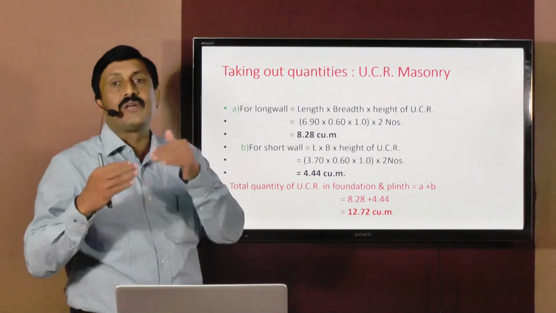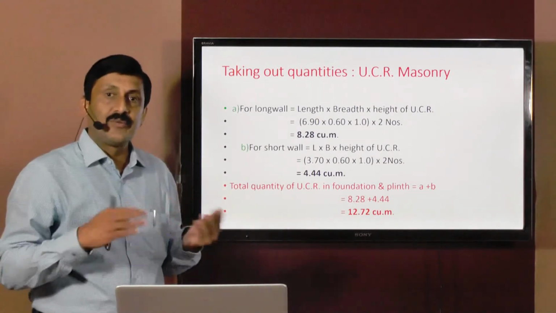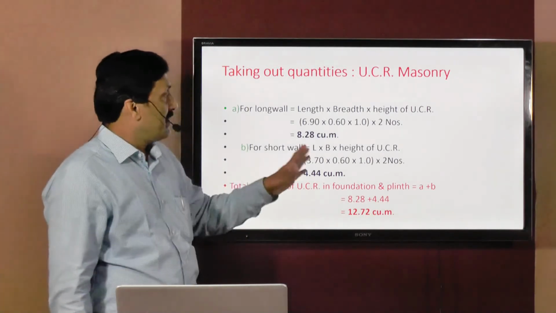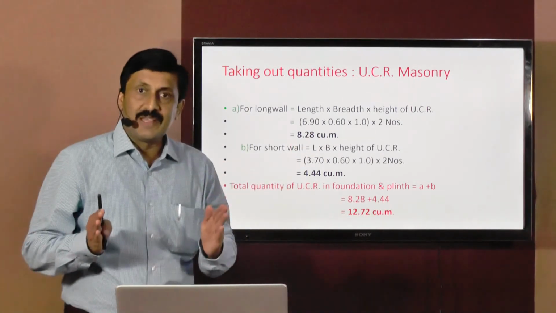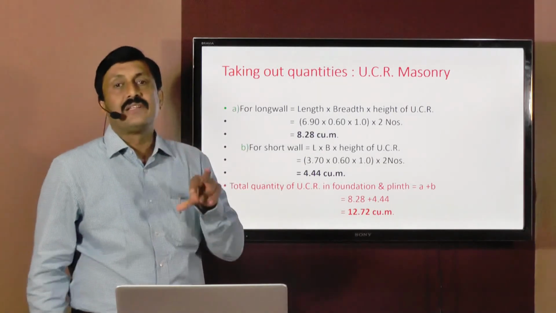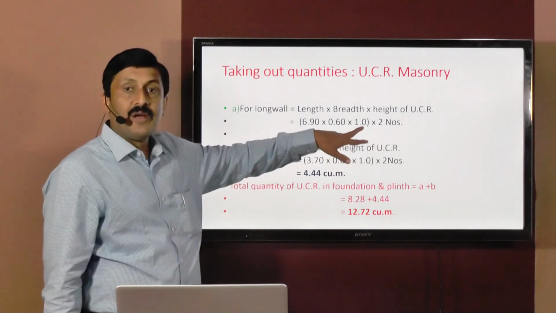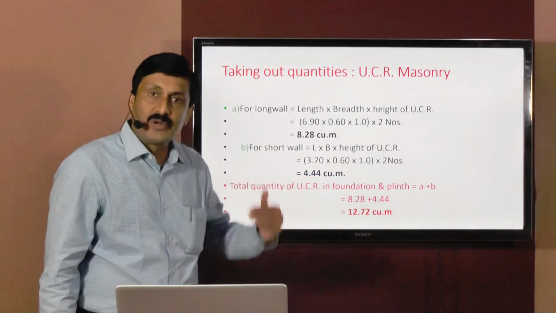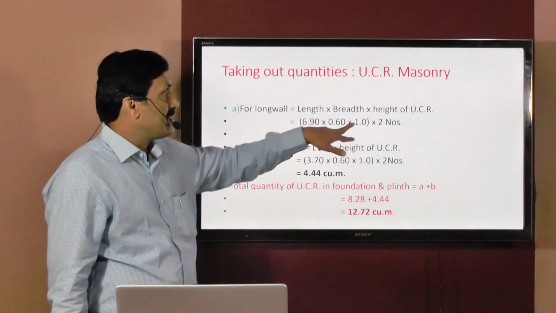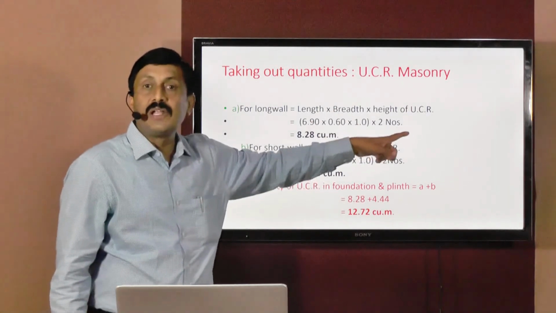In that case, you have to calculate both the quantities separately by considering the center to center length of long wall against short wall. So that separate calculation takes place. But here in this case, width remains same, above ground level and below ground level. So definitely we can consider the total height of UCR, that is 0.5 plus 0.5, 0.5 above ground level, 0.5 below ground level. So it comes to 1 meter. So 6.9 multiplied by 0.6 multiplied by 1, and like this there are two long walls, so multiplied by 2.